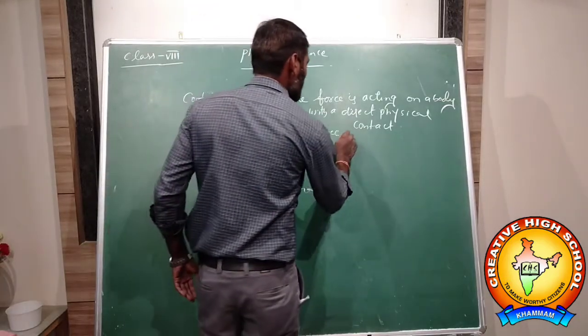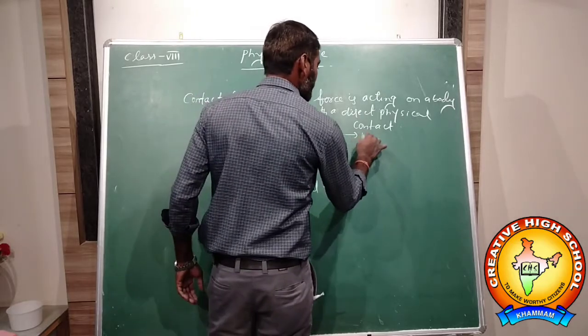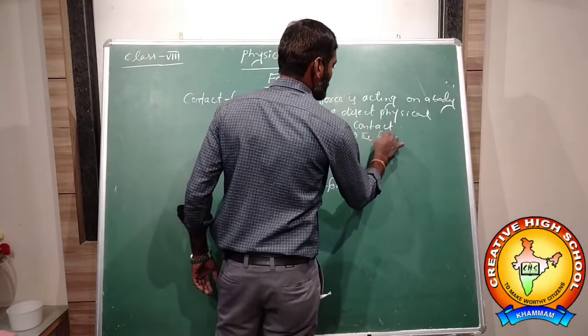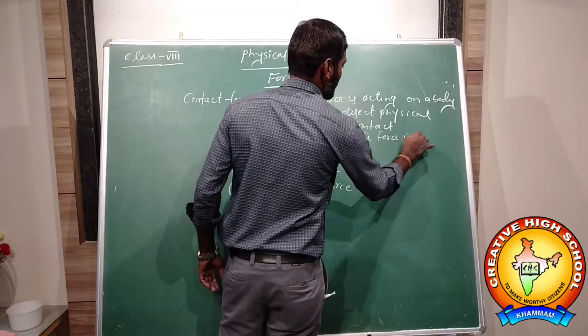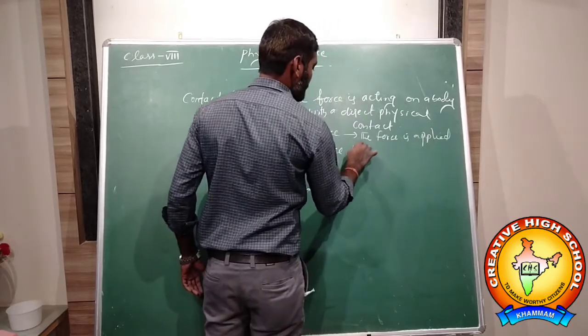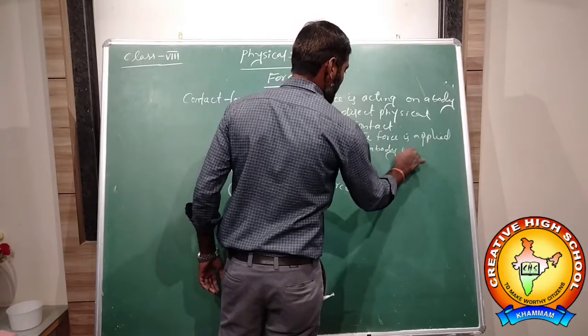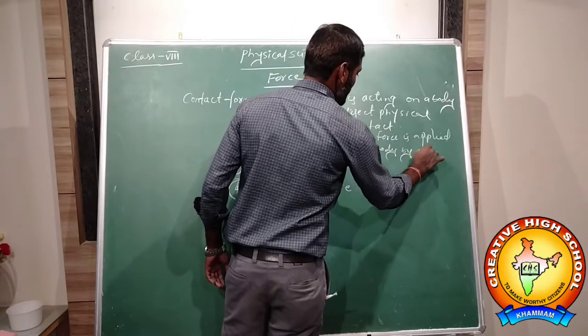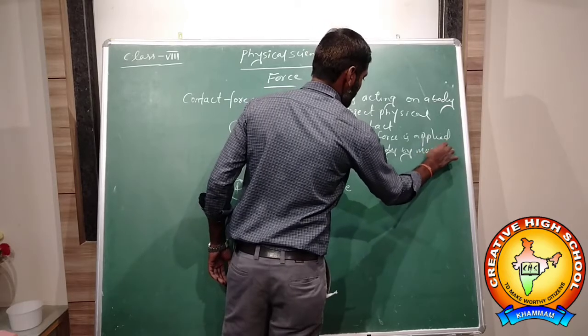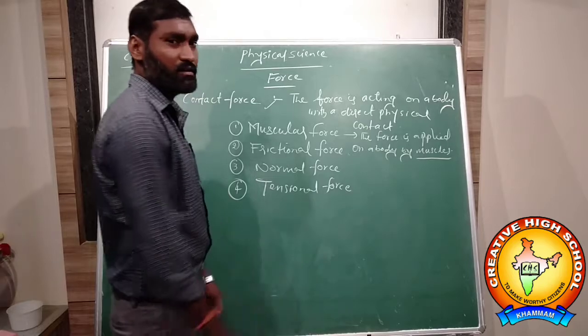The force applied on a body by our muscles is called muscular force.